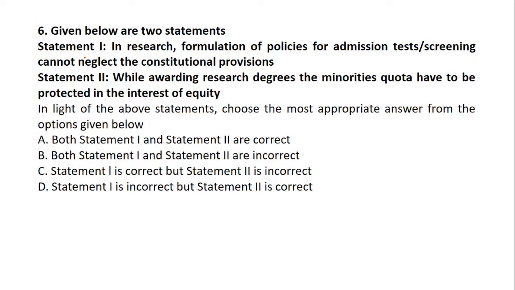Given our two statements, you have to answer whether they are correct or wrong. Statement 1: in research, formulation of policies for admission or screening cannot neglect the constitutional provisions. See, it is a little bit technical. When you form research policies, screening or testing cannot neglect the constitutional provisions, that is, rules. What is statement 2? While awarding a research degree, the minorities quota has to be protected in the interest of equity.